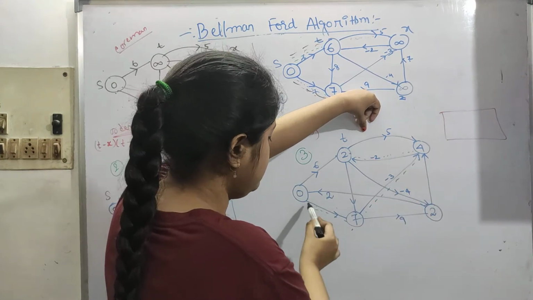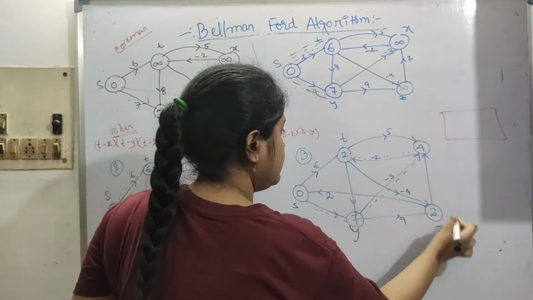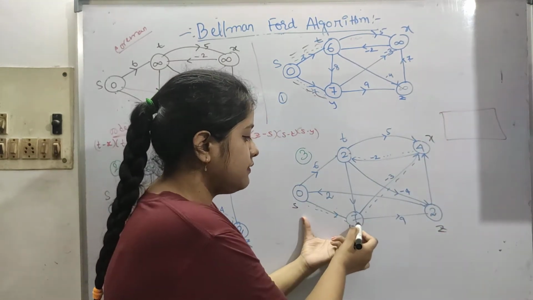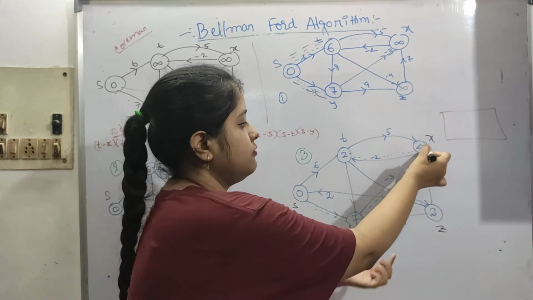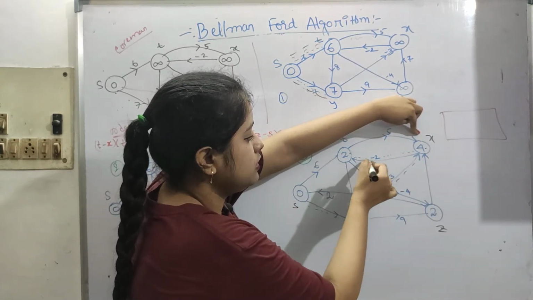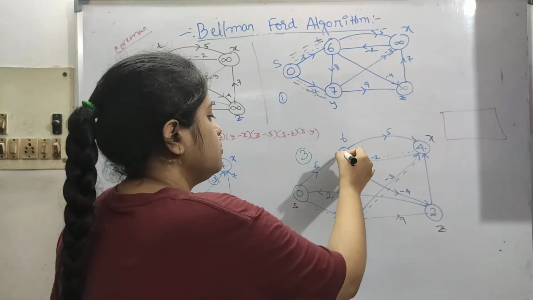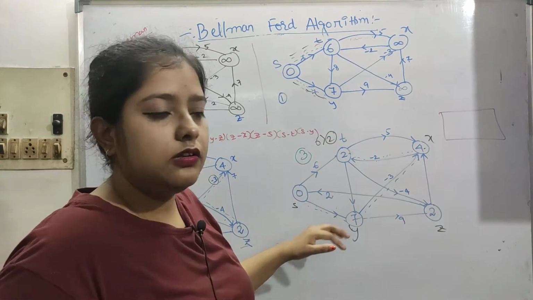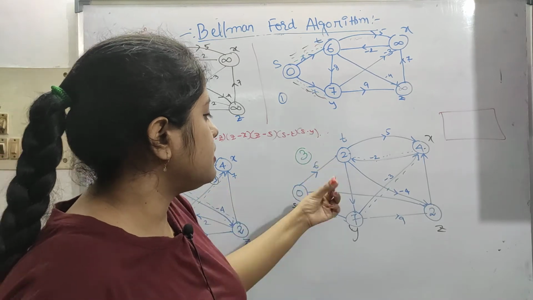See, this was y, this is z, this is t, and this is x. So s to y value is 7. From y to this x, 7 minus 3 is 4. Now from 4 to this particular t, we can go in this directed path. So 4 minus 2 is basically 2. 6 was greater than 2, so we are taking the 2. The minimum cost is taken. So the cost is now 2.